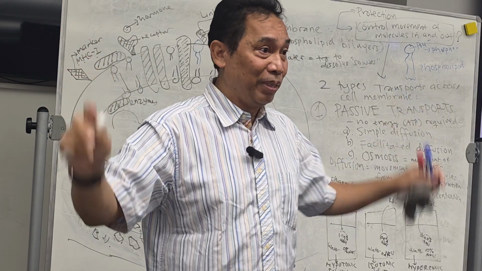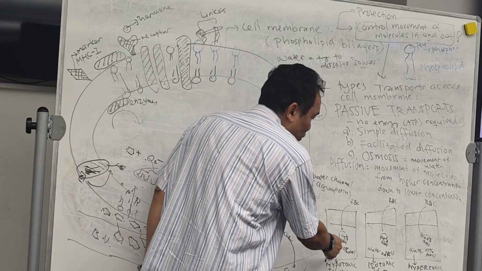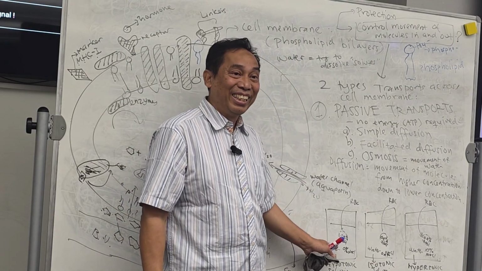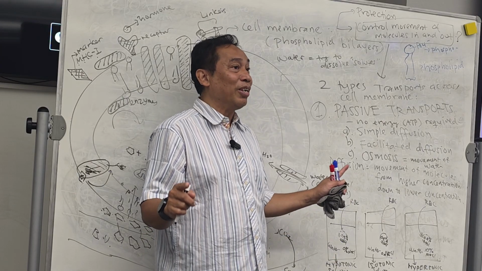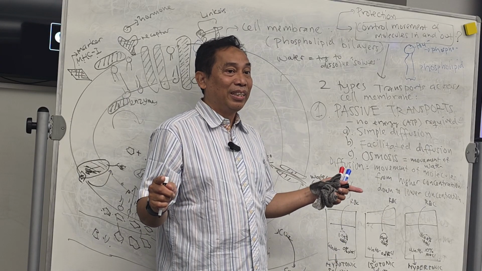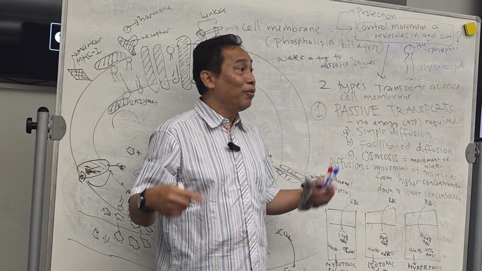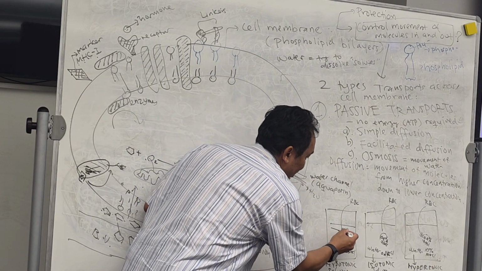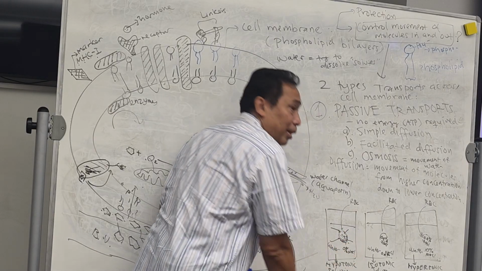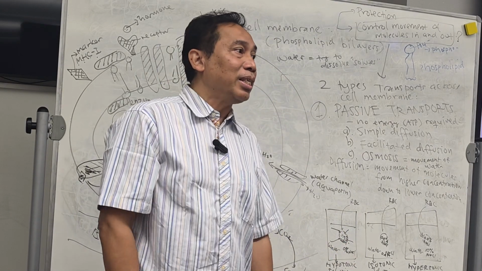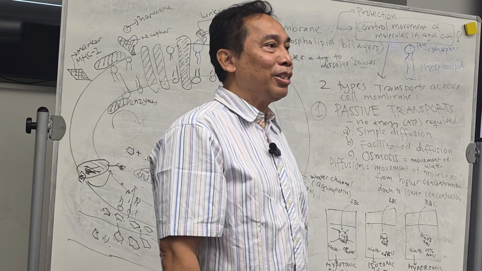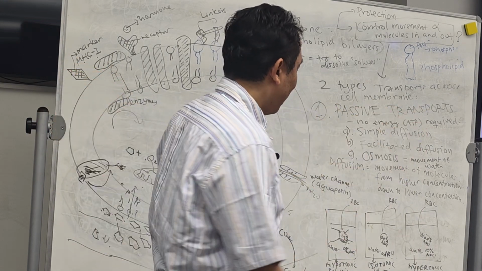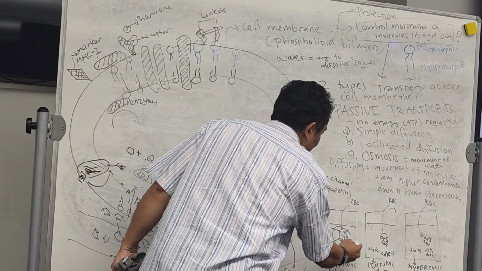Are you with me? Now, look at this one. Which one is higher solute, inside or outside? Inside. It means that where does the water go? In or out? In. From lower to higher. So the water will go in. What happens to the cell? Does it become bigger or smaller? Bigger. Right? It becomes bigger because a lot of water enters.